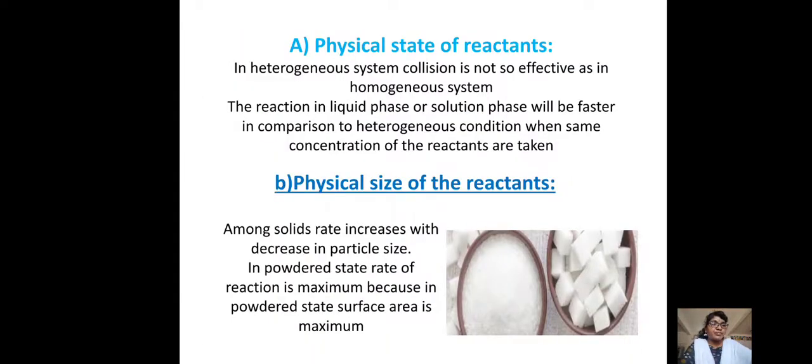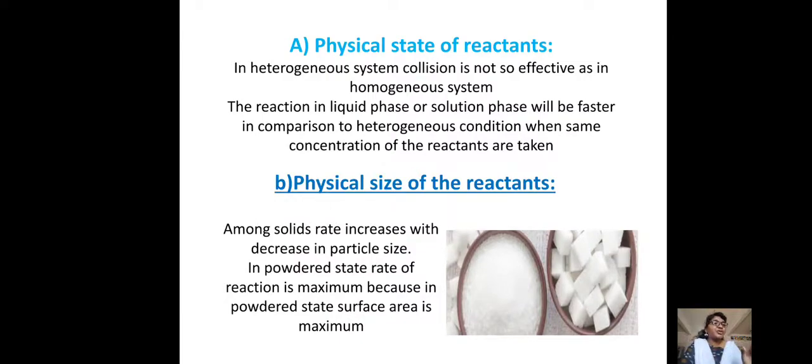The next factor in the nature of the reactant is the physical size of the reactants. See, take one glass of water and add big sugar crystals, and take another glass of water with the same quantity and add powdered sugar. Which sugar will dissolve faster?